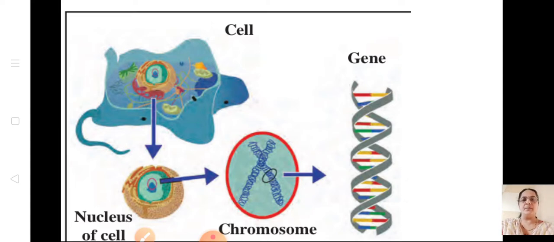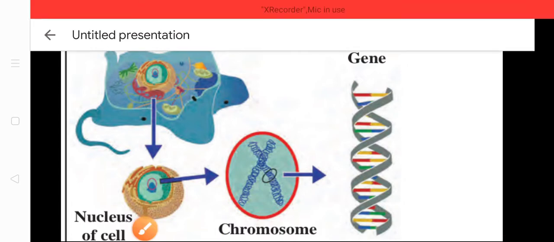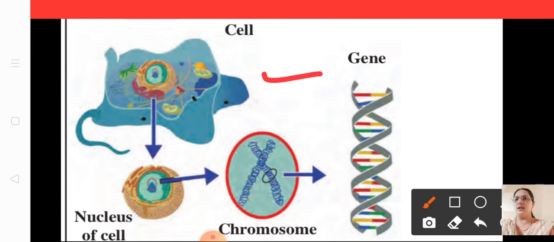We have learnt about the cell. You know what is inside the cell? Inside the cell there is the nucleus. Okay, so this is your cell, and inside the cell there is the nucleus. When you take the nucleus, there are some structures inside, which are called what? Chromosome. You can see here, inside the nucleus, there is the chromosome. And what happens to this chromosome? When a sequence of this chromosome is taken, it is called the genes. What is the sequence of chromosome called? It is the genes. Okay, we have seen this last year.